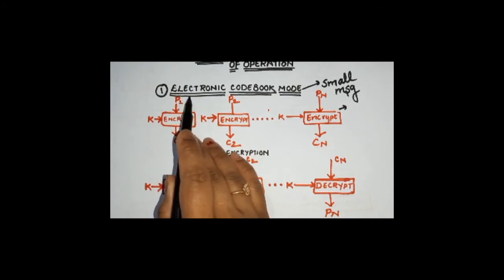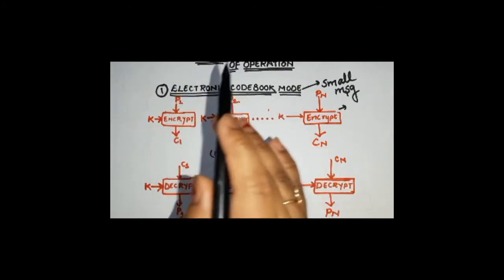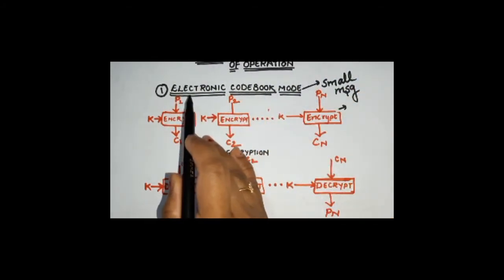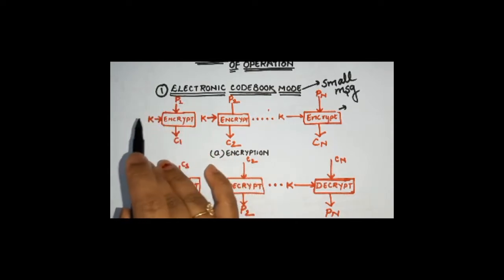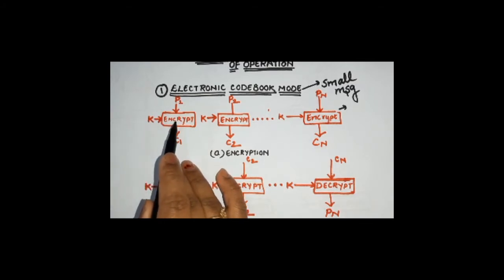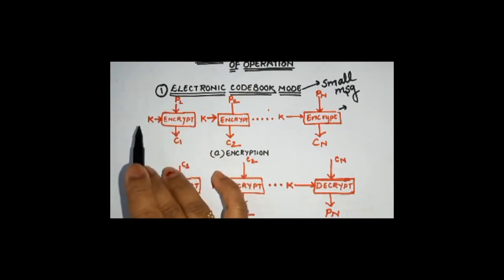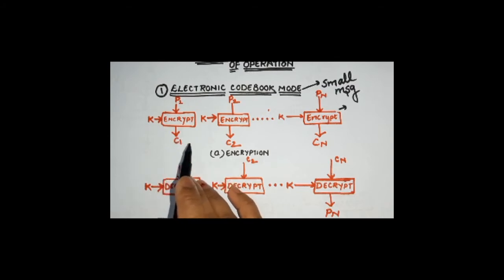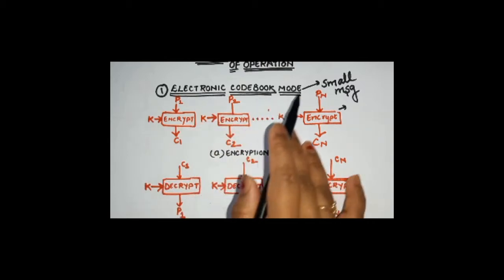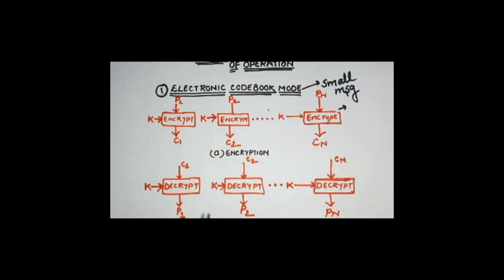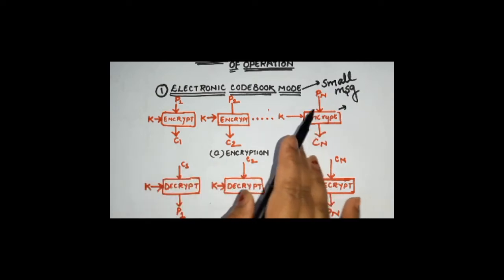So for every block of plain text, remember P1 is not just one bit, it is actually a block of text. So out of the entire plain text, we have broken it into P1, P2, Pn, and we are inputting the first block to the encryption algo, and we are also inputting the key to the encryption block. After giving the plain text block and key as input, we get a cipher block as the conversion. And this procedure is going to be repeated for however many blocks you have created out of the plain text. This is the entire encryption procedure.